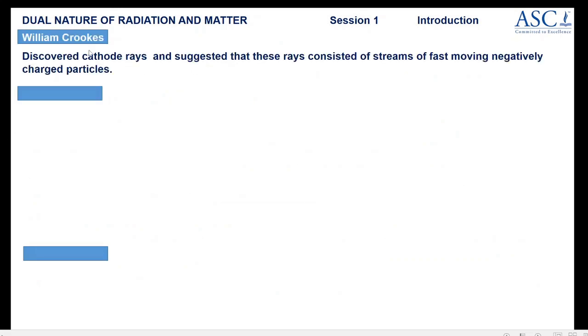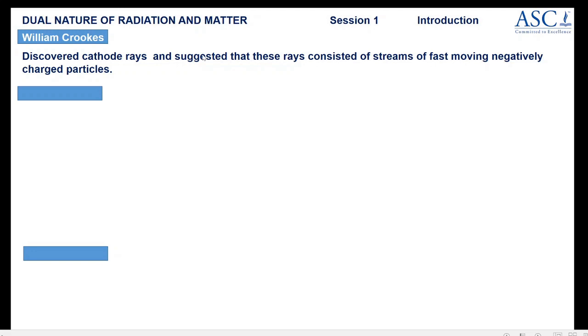William Crookes, you might have heard this name. He is credited with the discovery of cathode rays. He suggested that these rays consisted of streams of fast moving negatively charged particles. When he was doing experiments with a discharge tube, he found that cathode rays were produced when the pressure was very low.